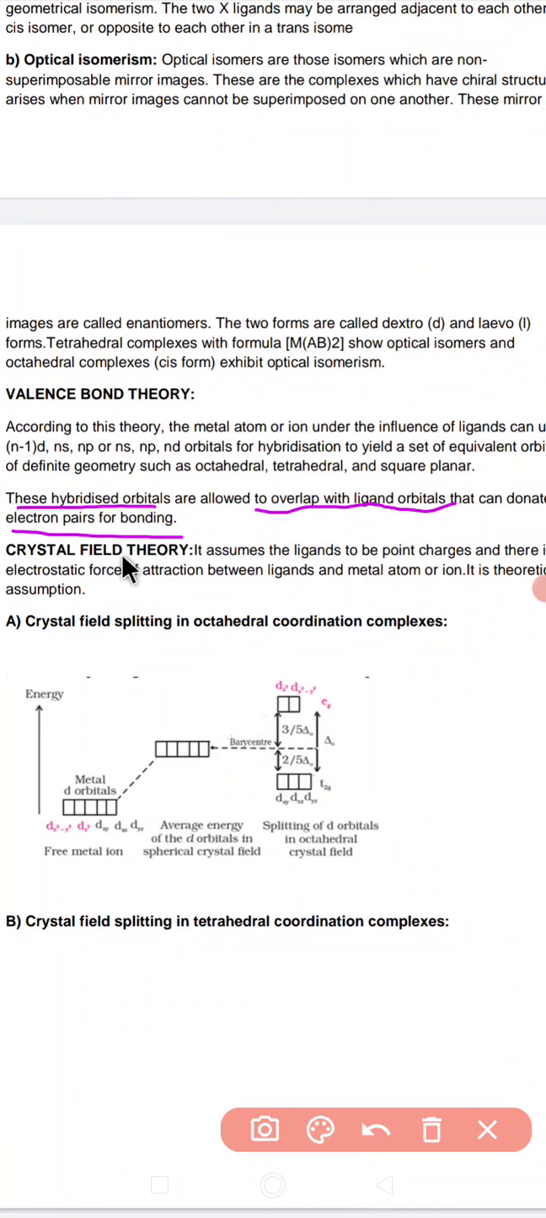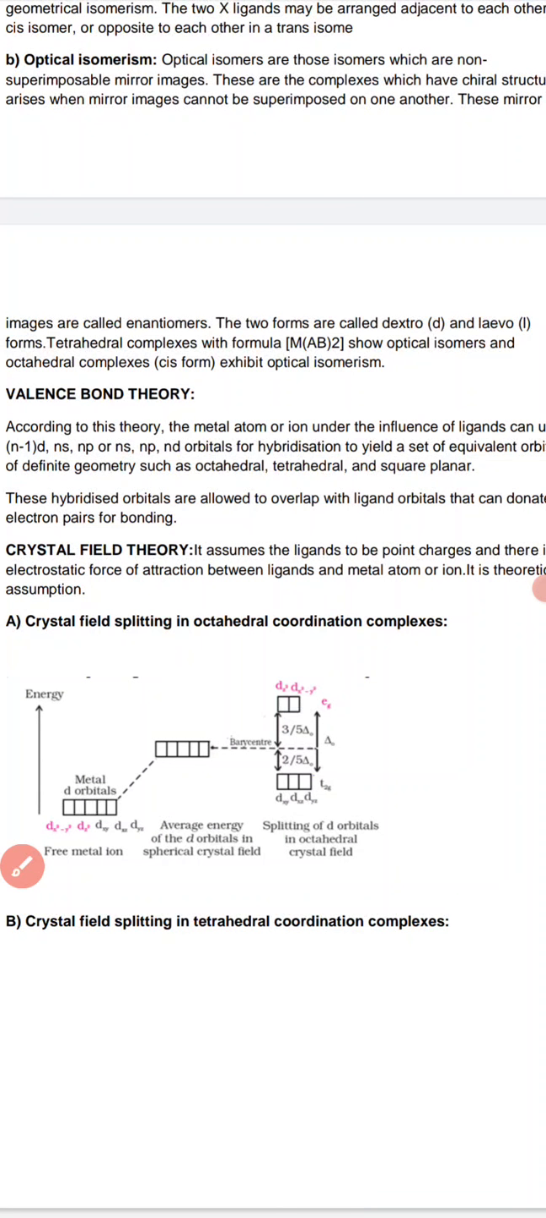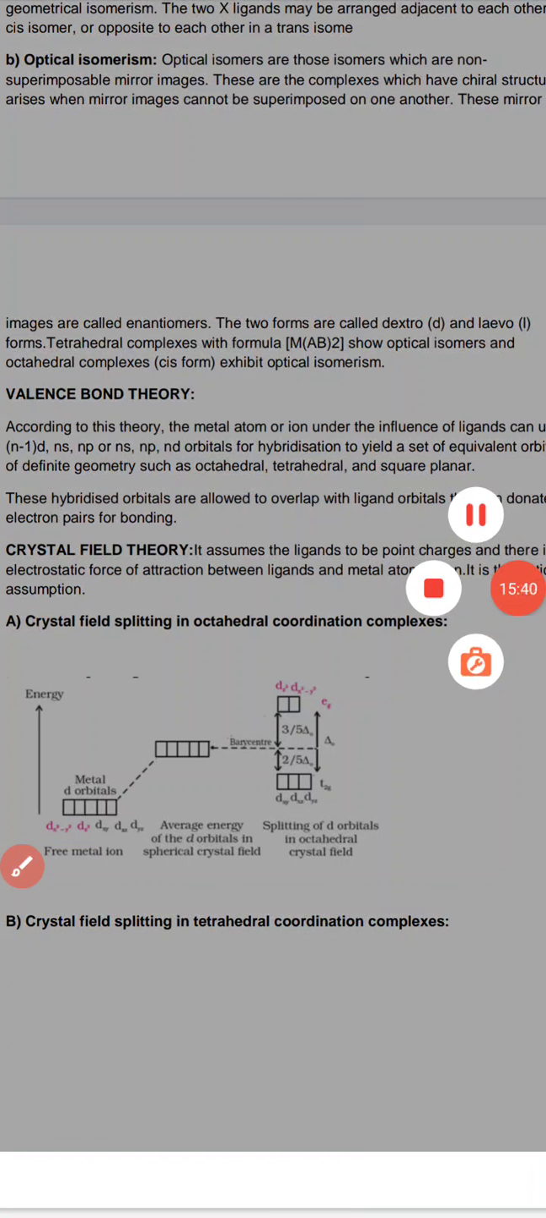So after that we have the crystal field theory. Just remember, under the influence of hybrid orbitals, it is able to form different sets of orbitals.